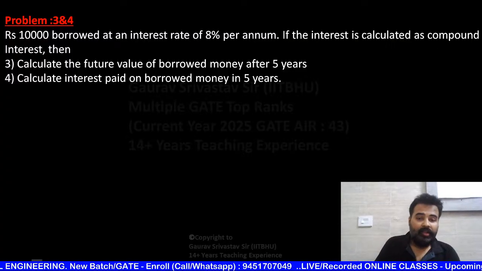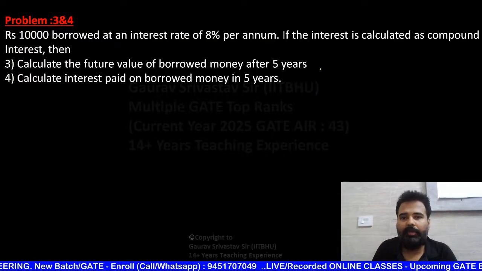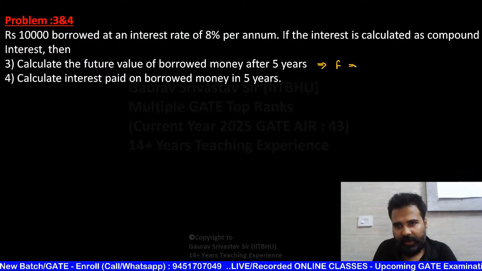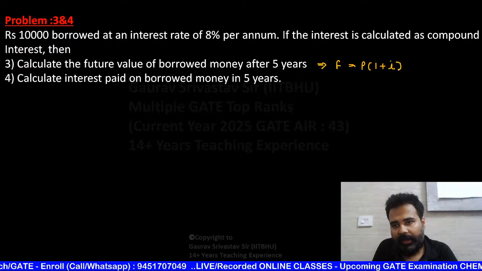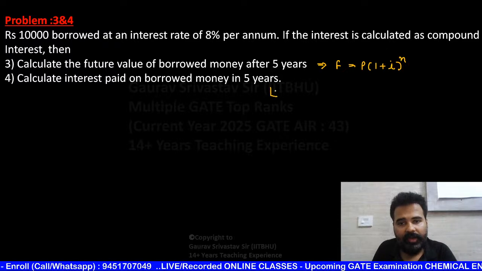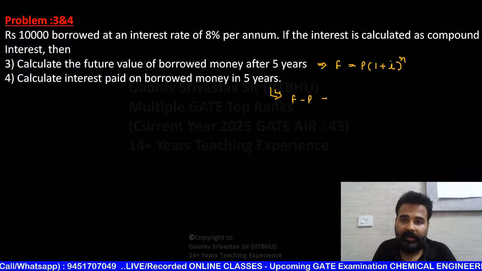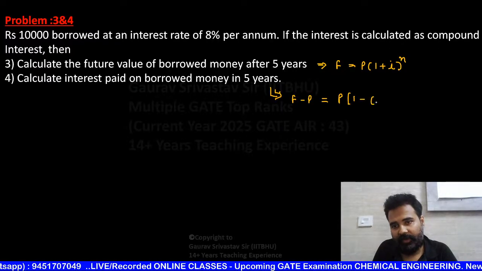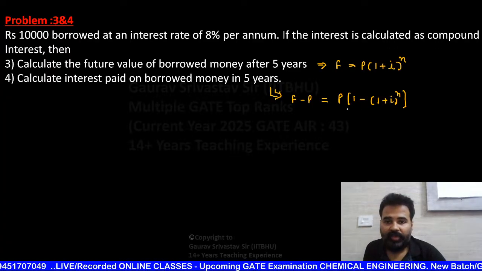Okay, so I'm not going to solve here, because this is formula based. For this, we ask to calculate the future value, so you are going to use F equals P(1 + i)^n. To calculate the interest paid on borrowed money, here you are going to use the formula F minus P.